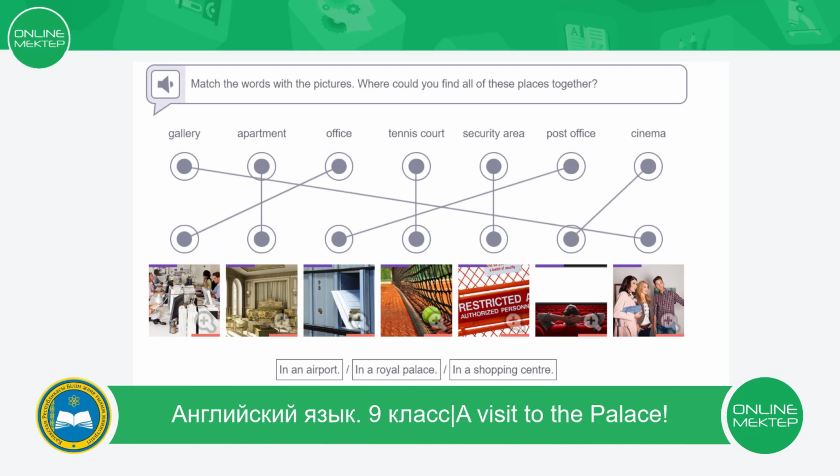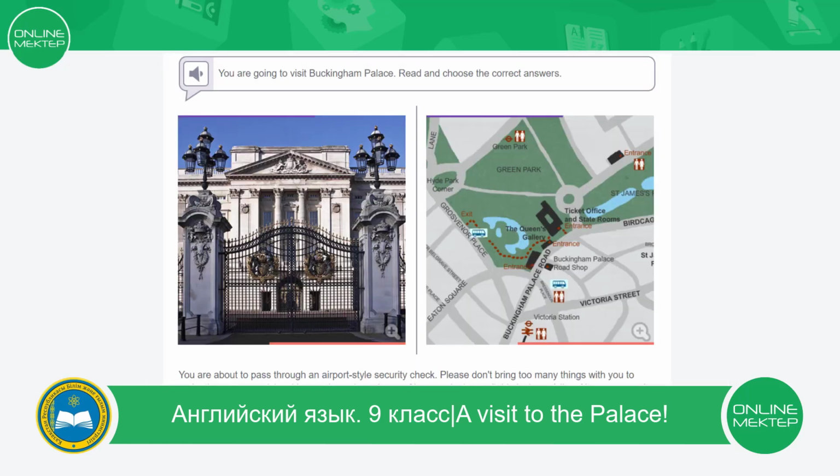What do you think? Where could you find all of these places together? In an airport? In a royal palace? Or in a shopping center? And the answer is in a royal palace. Now we are ready to start.